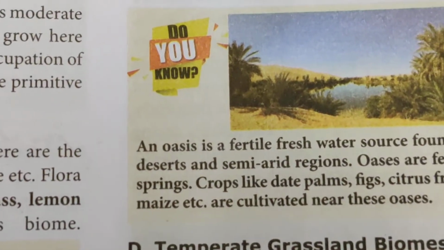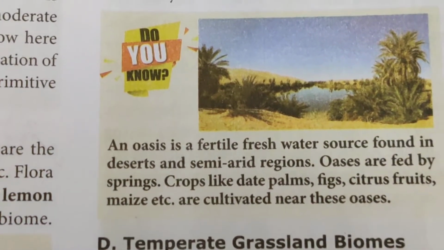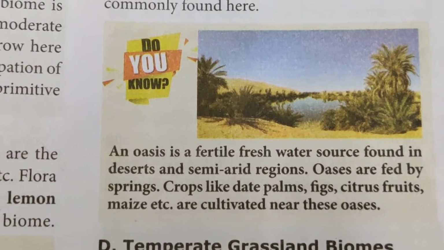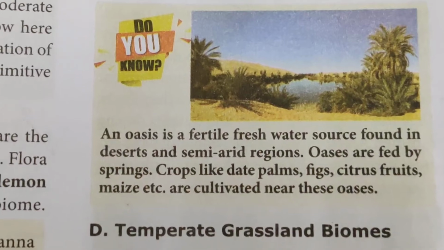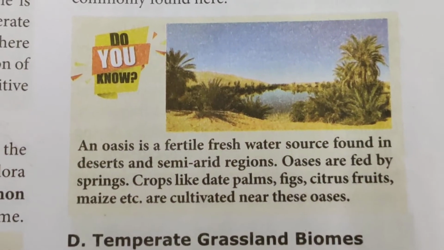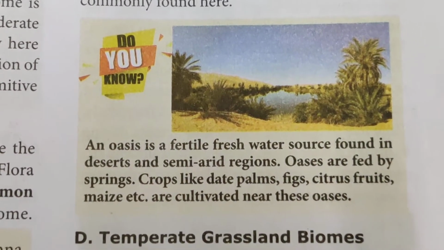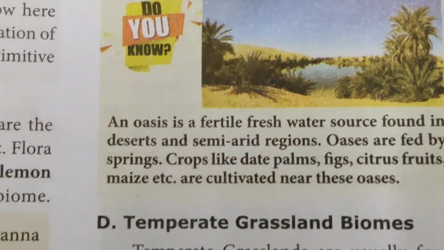Here, an oasis is a fertile freshwater source found in deserts and semi-arid regions. Oases are fed by springs. Crops like date palms, figs, citrus fruits, maize, etc. are cultivated near those oasis areas.